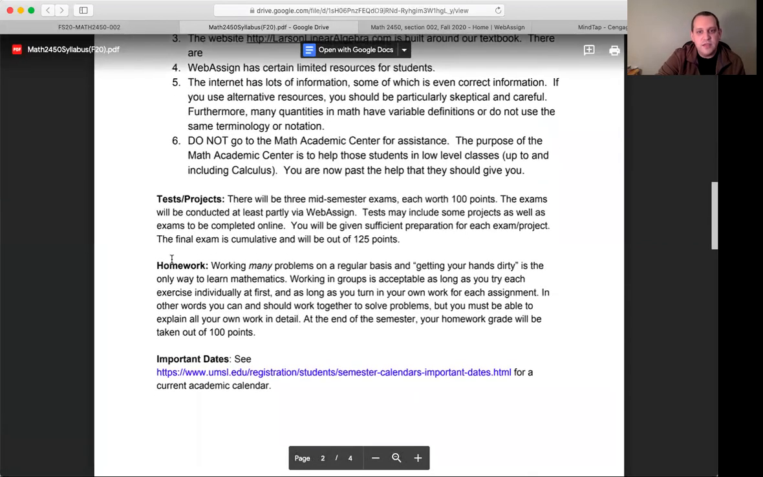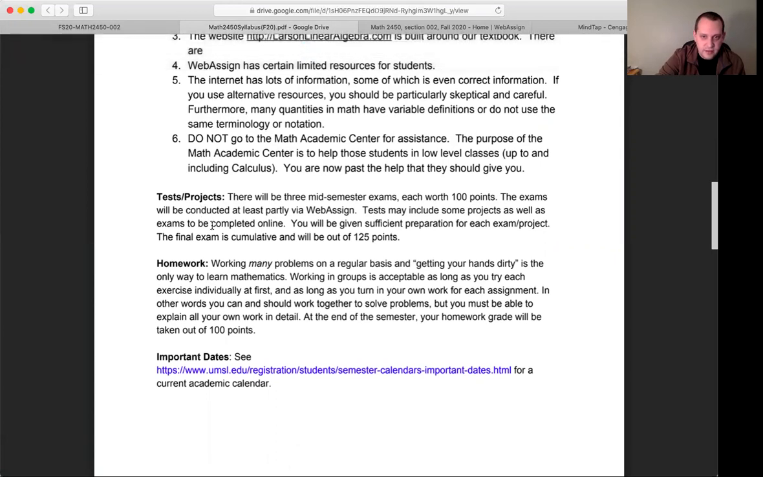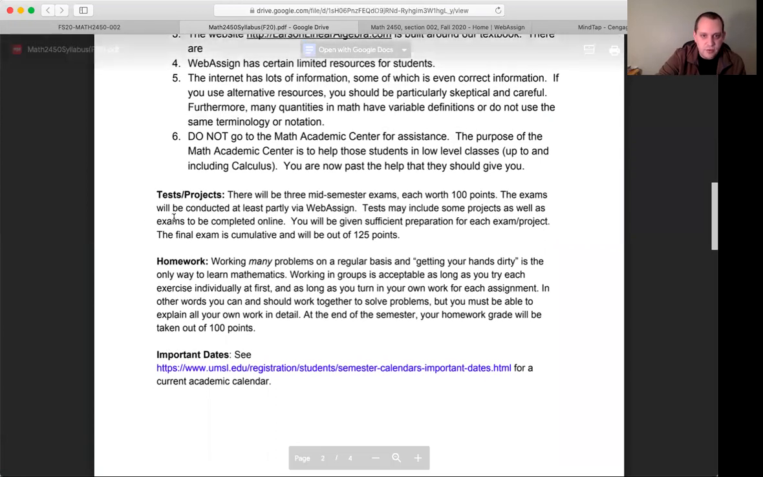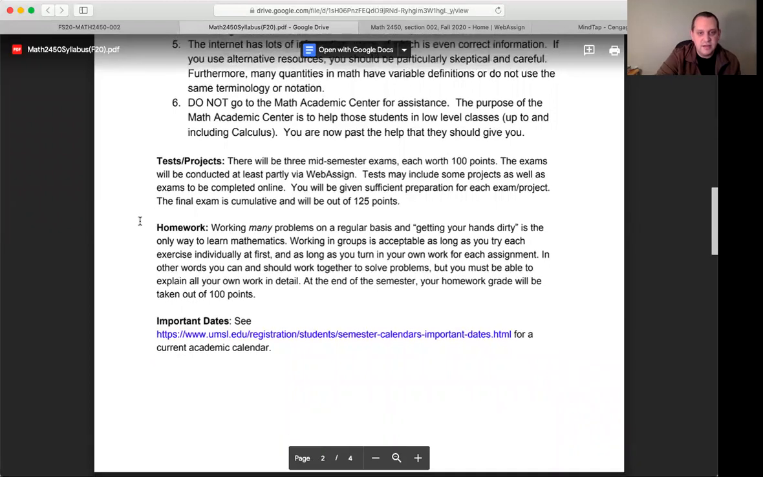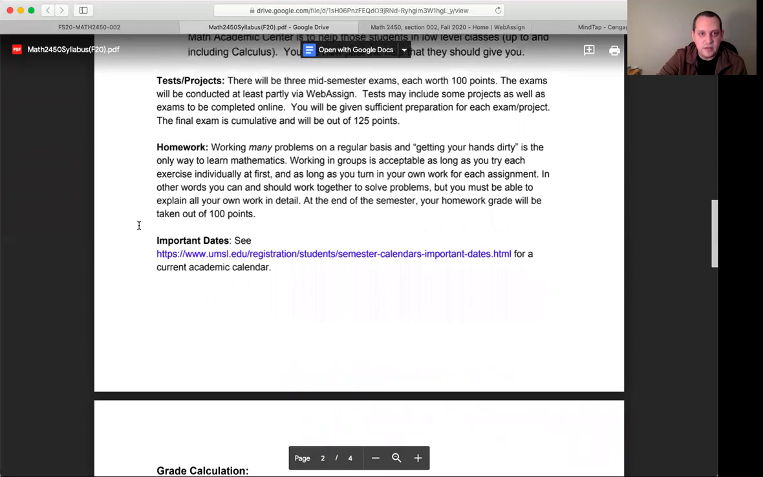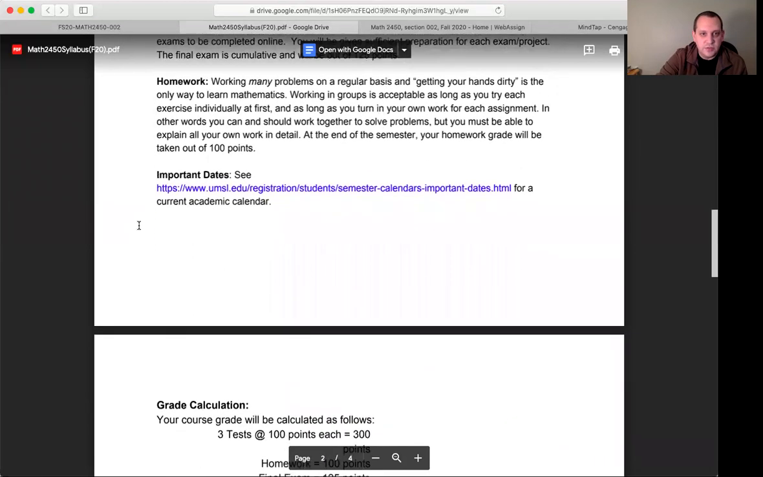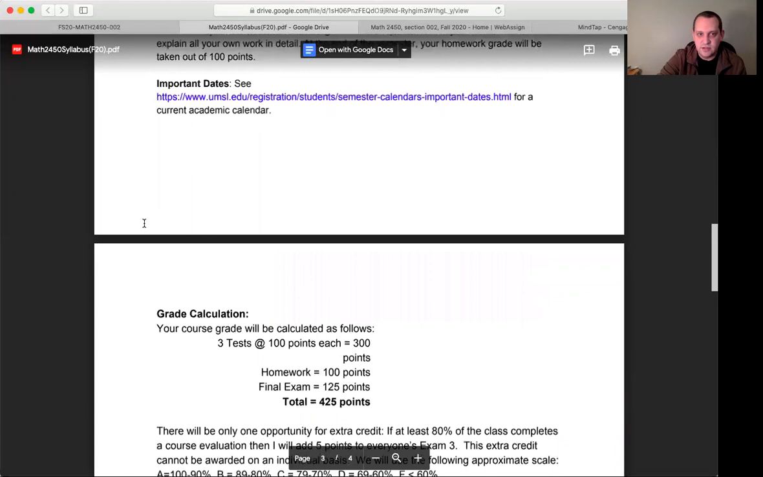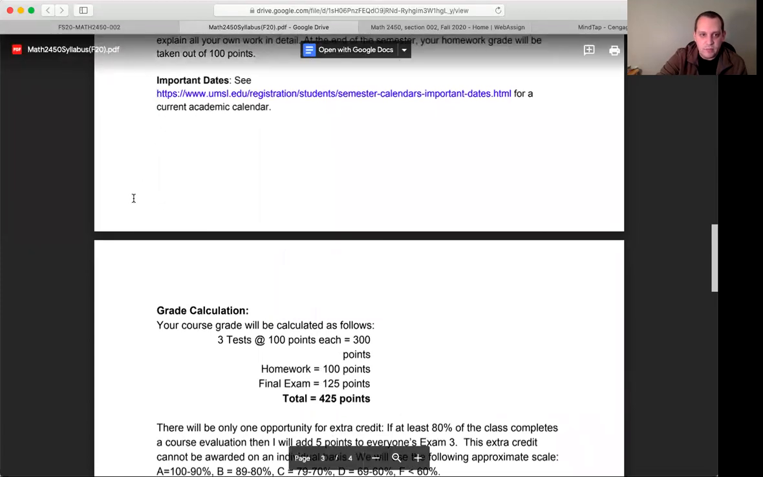We're going to have 3 exams. These exams will be conducted using Webassign, and then we'll also have a final, okay? And so not really too much to say there. I will allow you to use calculators on exams and the final, so just for what it's worth there. For homework, everything else should be more or less straightforward, but for homework, we'll be using Webassign. You have 100 points. I like to give lots of opportunities for you to practice, so that means lots of homework. I have an important dates link.